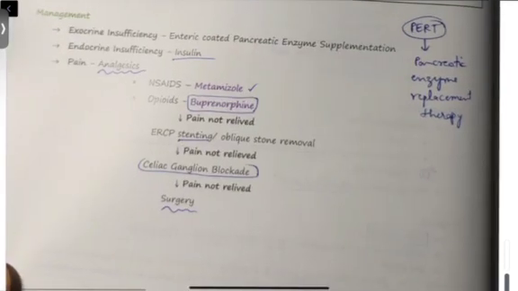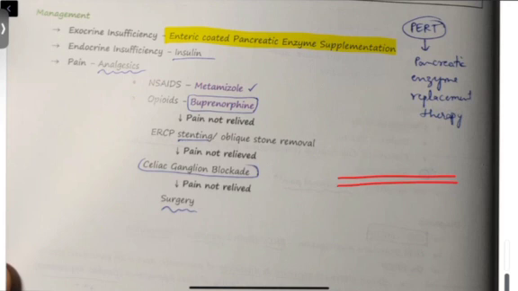What will be the management? So management ಗೂ exocrine insufficiency ಇದೆ, endocrine insufficiency ಇದೆ, pain ಇದೆ, ಮೂರನ್ನು ಮ್ಯಾನೇಜ್ ಮಾಡಬೇಕು ನಾವು. So exocrine insufficiency, how will we manage? We'll give enteric coated pancreatic enzyme supplementation. Basically exocrine insufficiency ಇದ್ದರೆ there is some problem with the duct ಅಂತ. Just like I said, exocrine ಅಂದರೆ duct, endocrine ಅಂದರೆ hormones. So if there are these stones which are obstructing the duct, these enzymes are not reaching the intestine. That is the main purpose.